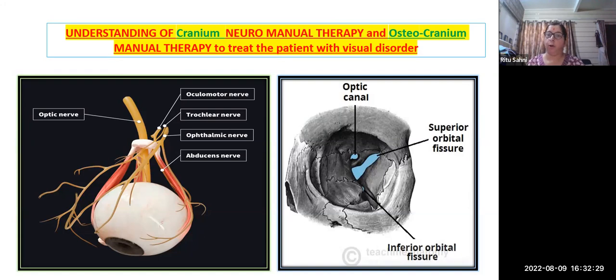Or if I talk about the osteocranial manual therapy, how we can release the orbital fissures, the superior and the inferior orbital fissure, or how we can check the occiput, or how we can combine our treatment with the oculo-occiput technique, where we keep our hand according to the patient's symptoms. So these two courses are the main focus of today's topic, because of which we can easily understand what the visual disorder is.